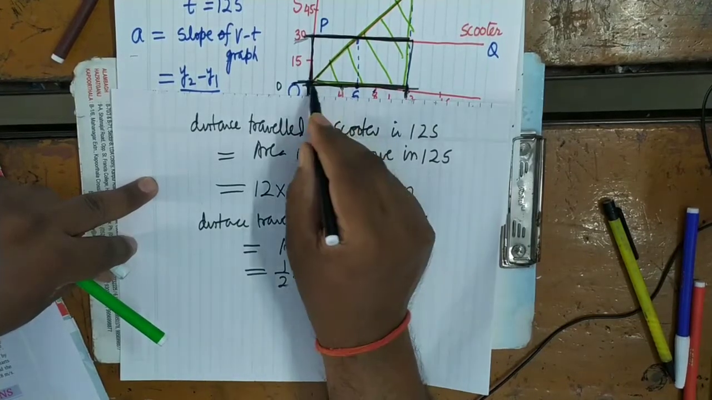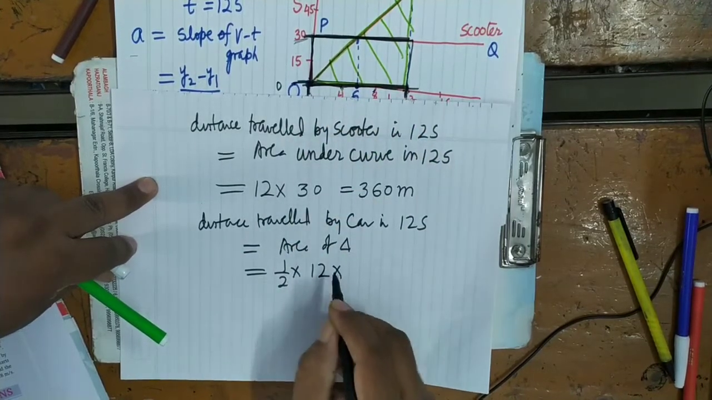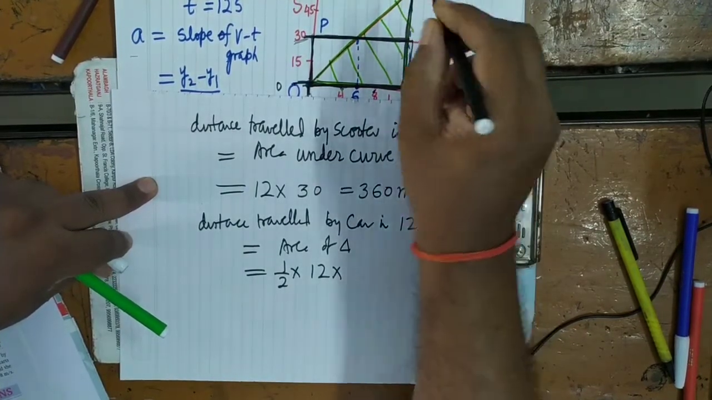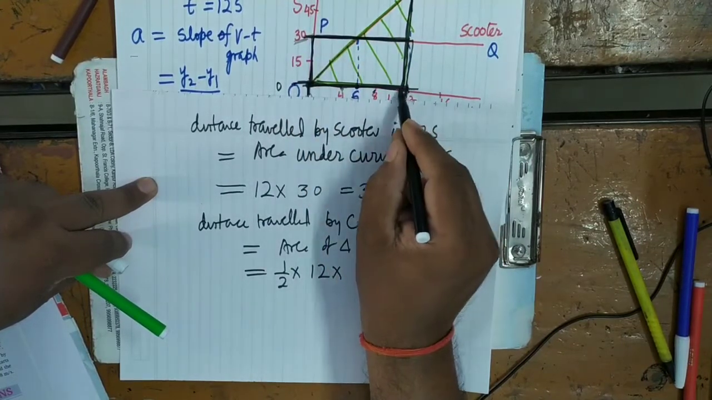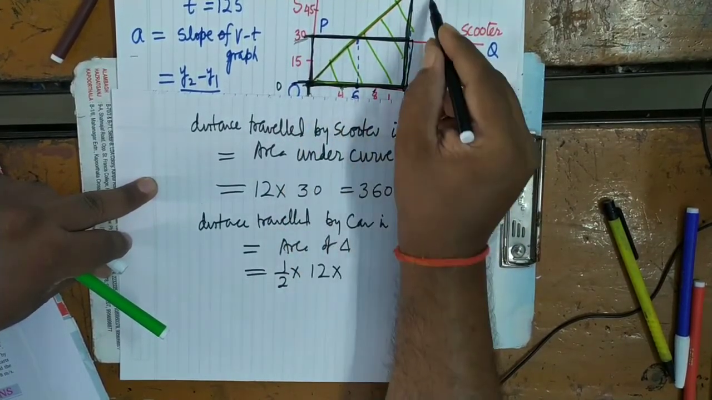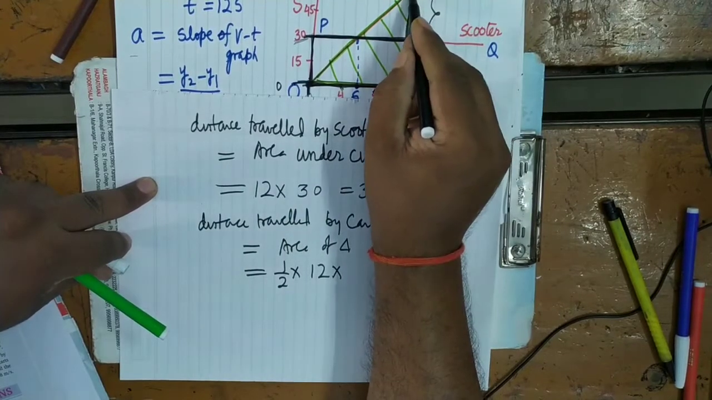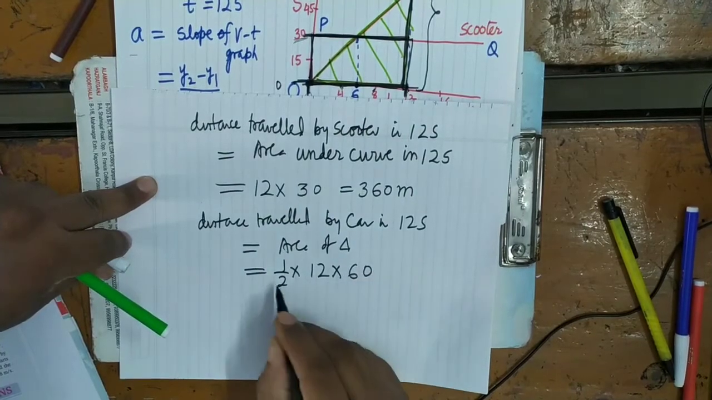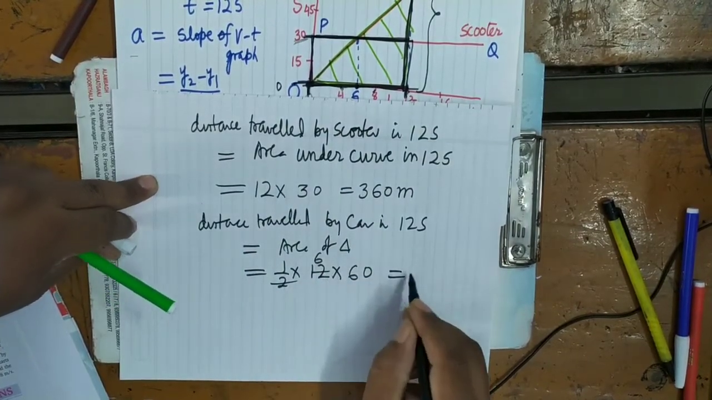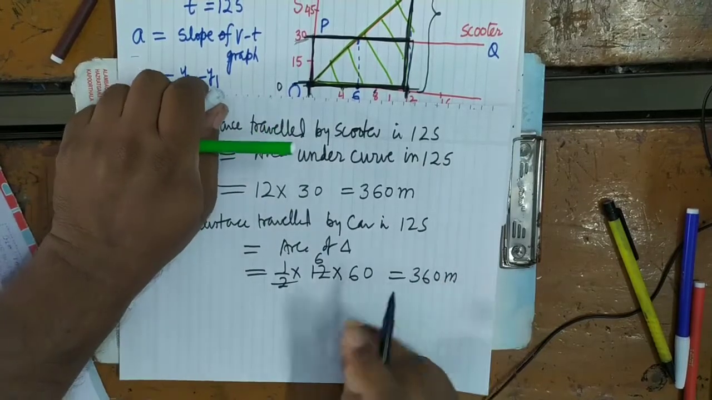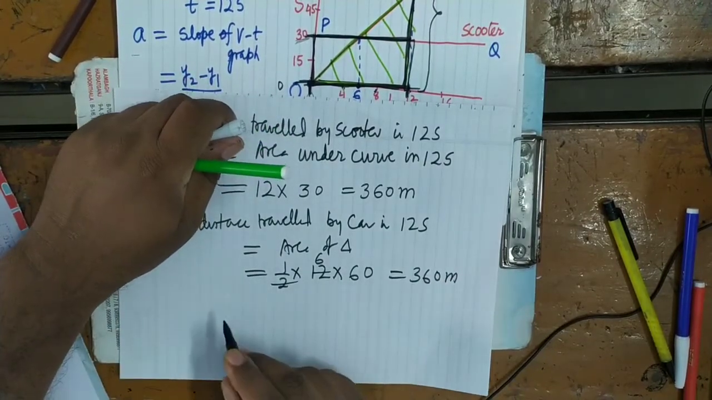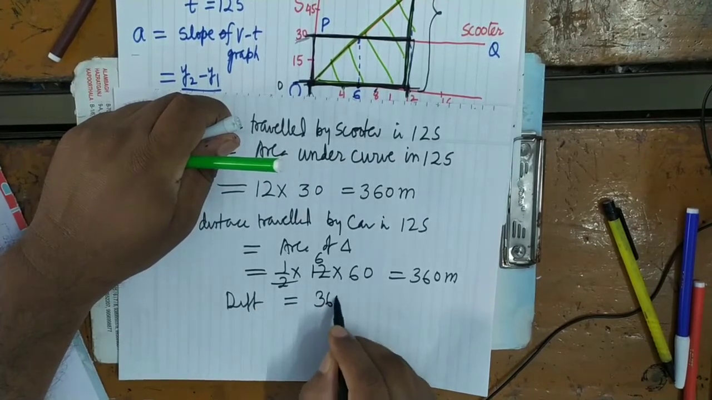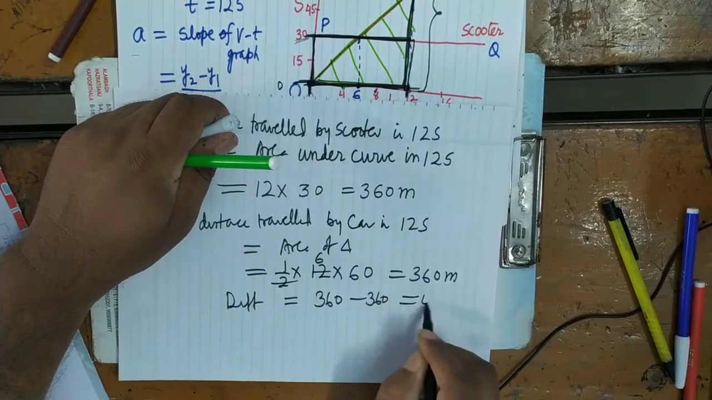1/2 into base. What is the base? The base is 12. Already you have determined. The height is this. You can see here, this point is corresponding to 60 and this is corresponding to 0 on the y-axis. So it is equal to 360 meter. So is there any difference? So no difference. So the difference will be 360 minus 360 equals 0.